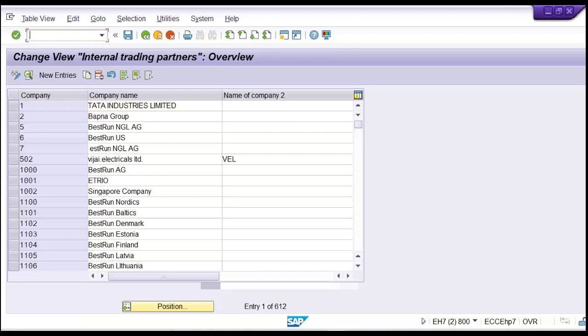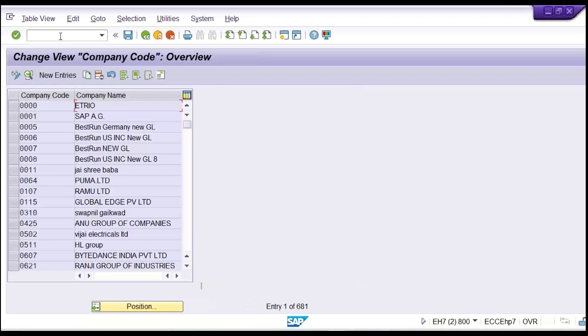Instead of that, you can do one thing, /n followed by transaction code OX02. Then you can jump directly from one screen to other screen. No need to go on home screen. Directly from one screen to other screen you can jump. What you have to do, /n followed by transaction code.